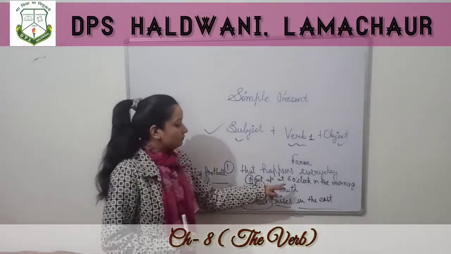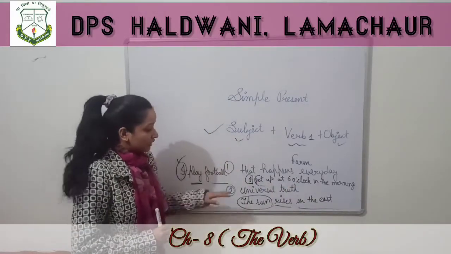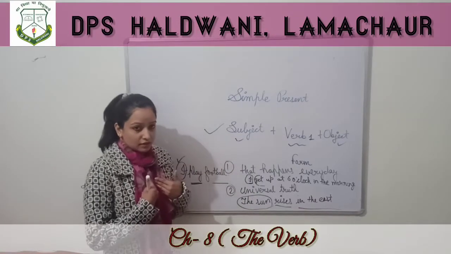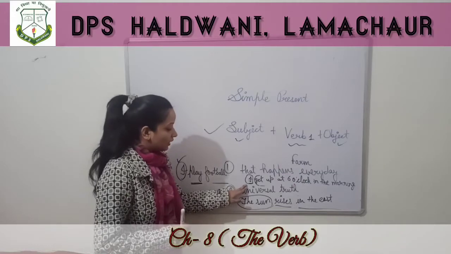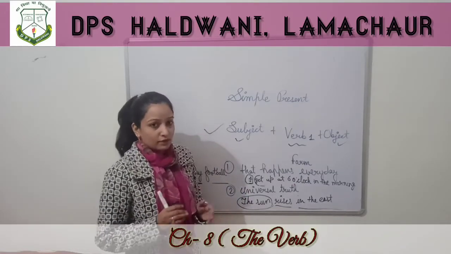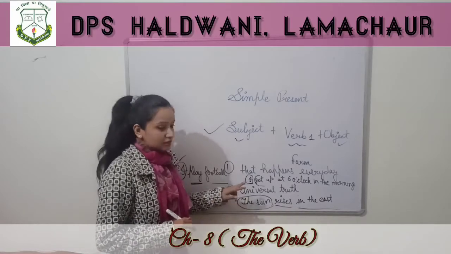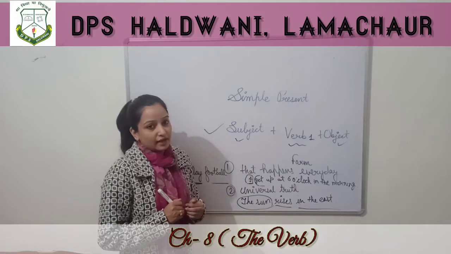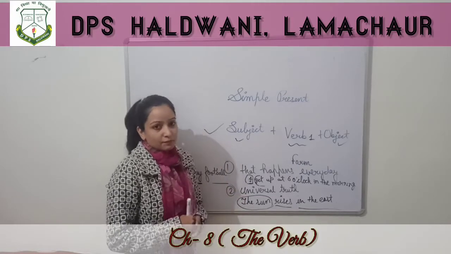I get up at 6 o'clock in the morning. Here I am talking about me, about one person, so this is singular. But I is considered a plural pronoun.